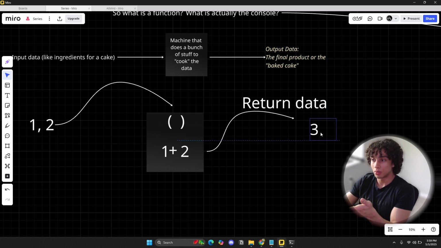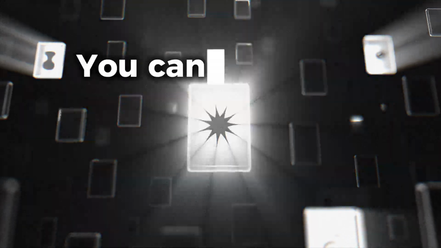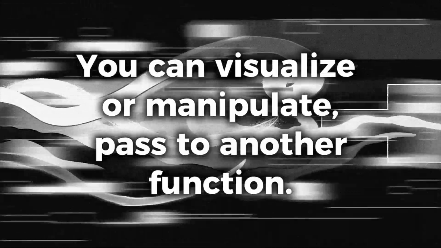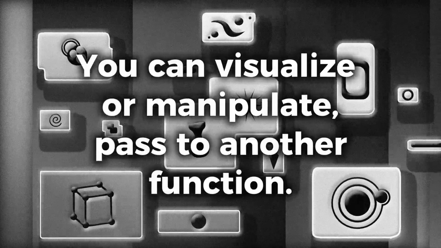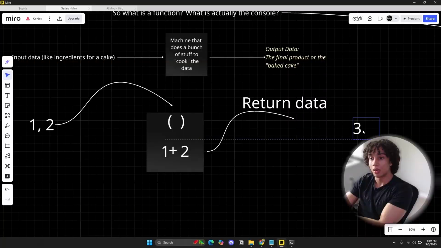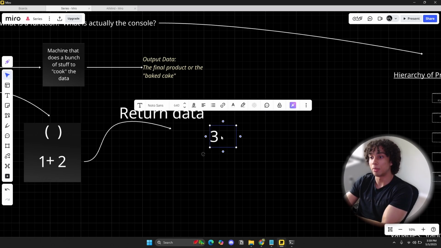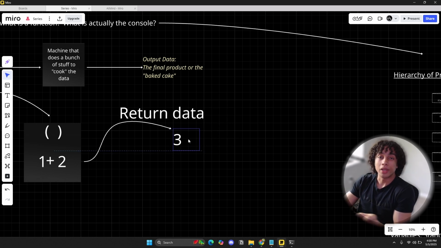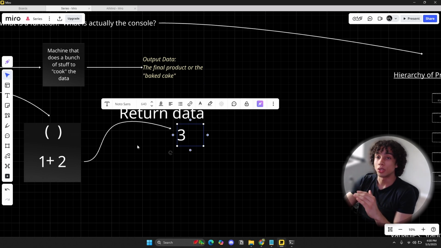I could do anything I want with this data now. I could store it somewhere. I could visualize it, or I can manipulate it. I could probably pass this data into another function, right? I could have another function and maybe multiply this 3 with 2 in order to get 6. I could do anything I want with this piece of data. Or I could just store it somewhere. It doesn't matter. Or I could delete the data. The point is, I could do a bunch of things with this data, and that's all a function does.